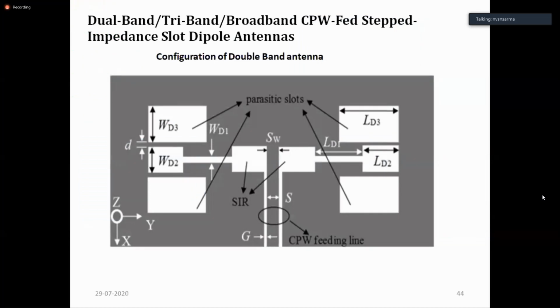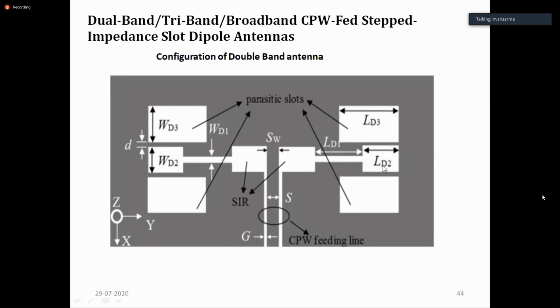As we all know, we are going for more printed antennas in our research activity because of ease of operation and many other things. So here, a simple dipole antenna is shown which has some parasitic elements. That means around the radiating dipole, we have placed two parasitic elements.